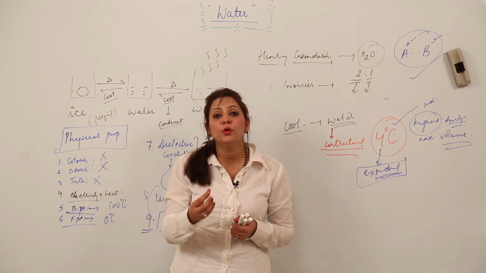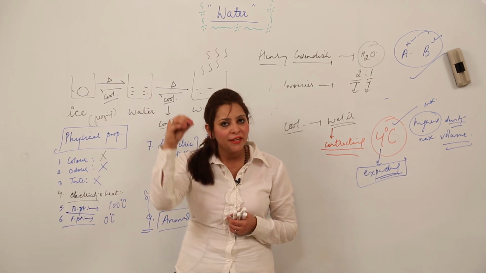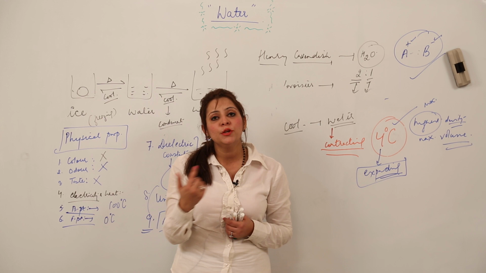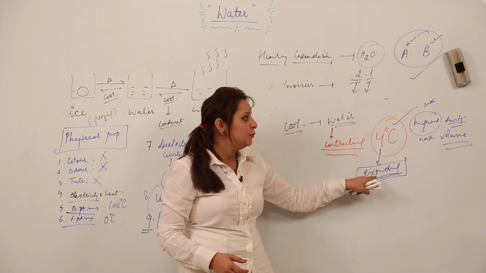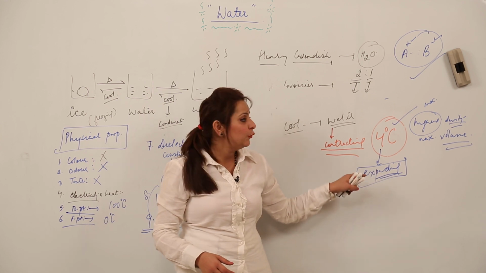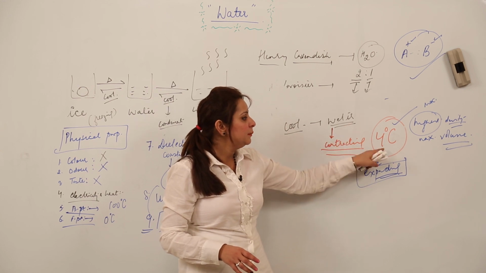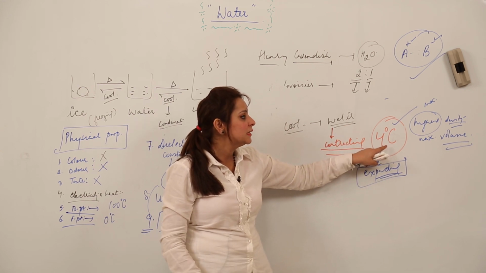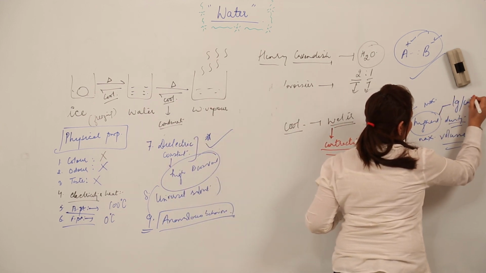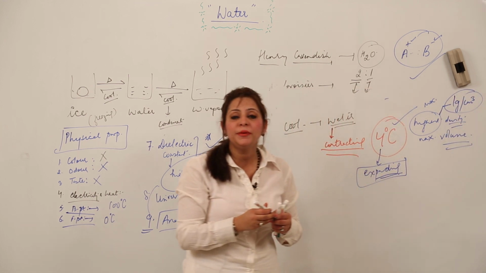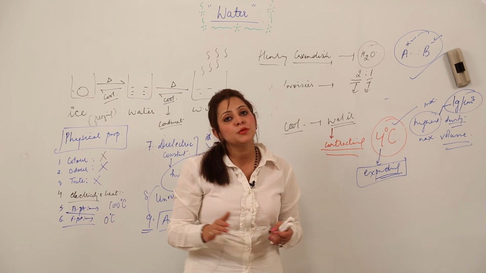That is why ice can float on liquid. Otherwise, we know that whenever any solid is added to a liquid, it generally sinks. But when we talk about ice and water, as I told you, after 4 degrees Celsius the expansion occurs. That means the density keeps on decreasing and the volume also changes accordingly. So the maximum density of water, at 4 degrees Celsius, is calculated to be 1 gram per centimeter cube. After that, it keeps on expanding and the density keeps on decreasing.